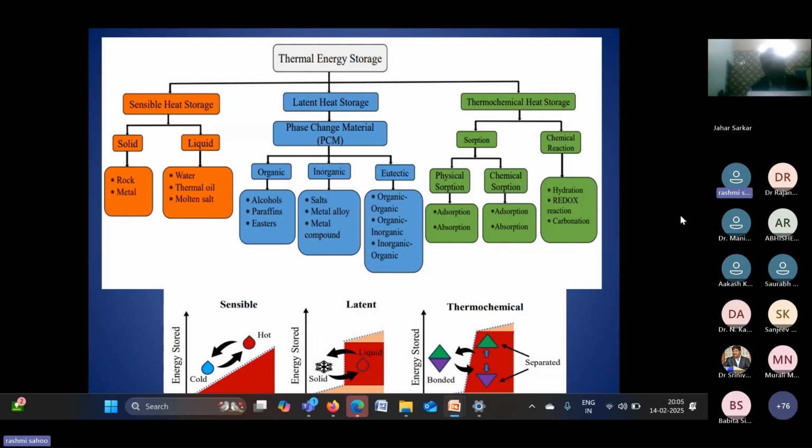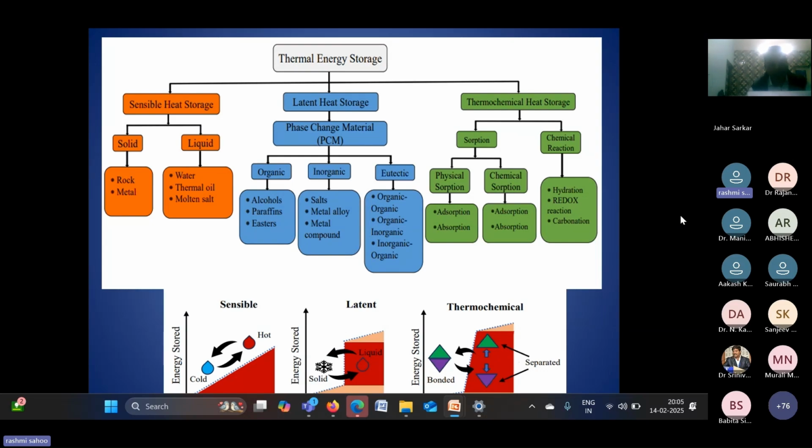And next is the latent heat storage system. In the latent heat storage system, the storage capacity is higher. And for this case, the advantage is that there is heat transfer at constant temperature. So if for some application you need temperature control, or a constant temperature application, then obviously you have to go for latent storage.